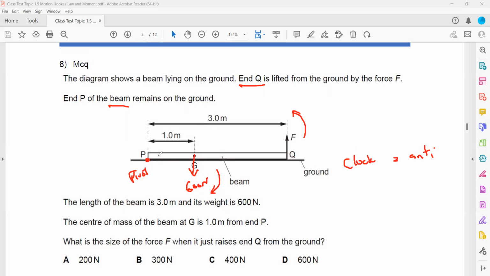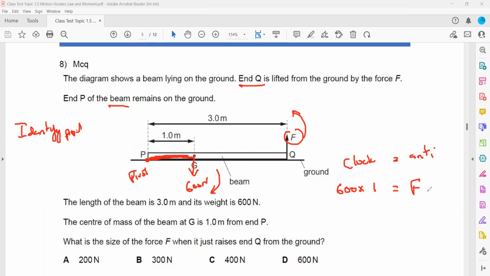For such questions, the first step is to identify the pivot. We identify the pivot because they mention that P does not move, it remains on the ground. So P remains stationary. That's the point around which the object rotates. So what is the clockwise rotation? The force is 600 and the distance we always take from the pivot. So that's equal to 1. So 600 into 1 is equal to the anti-clockwise rotation.